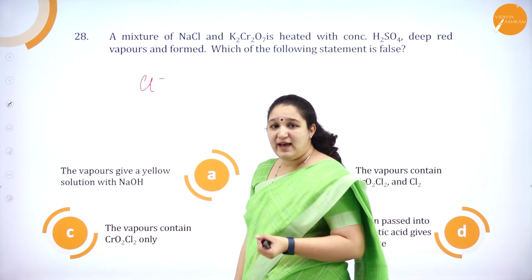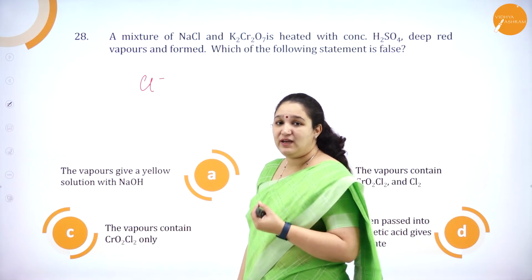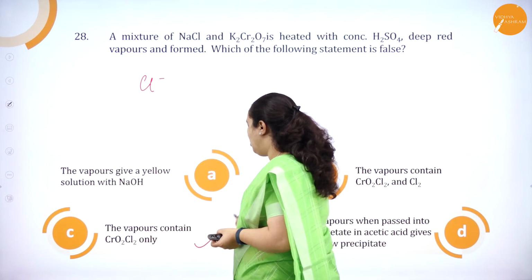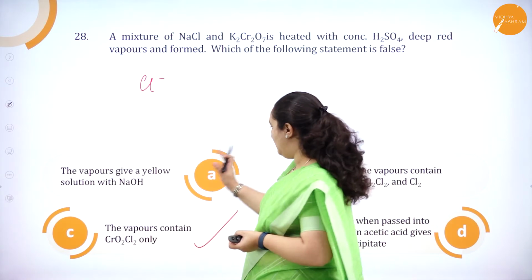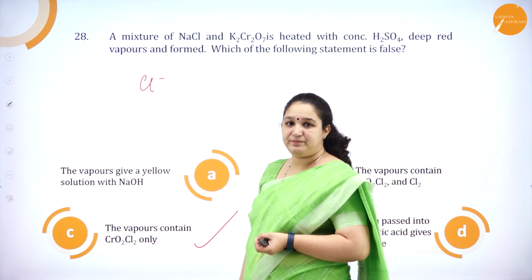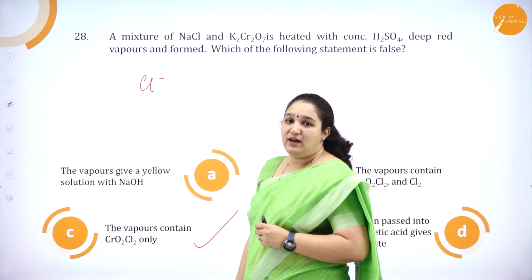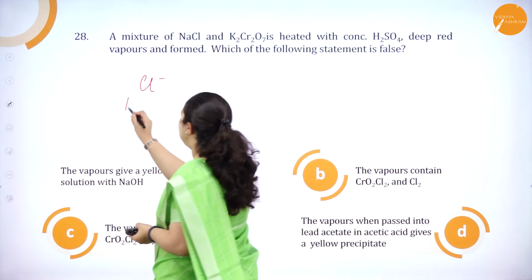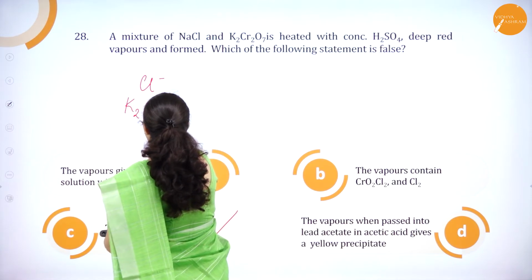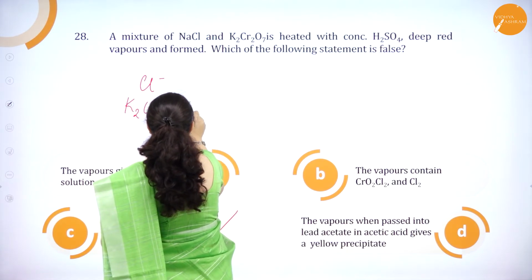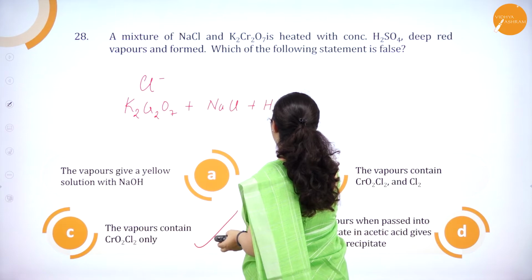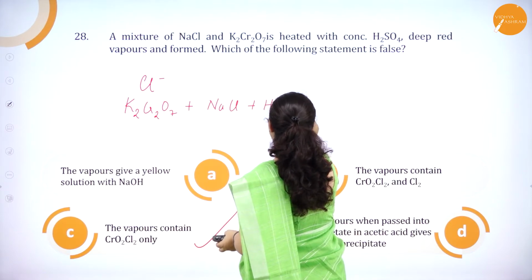If you know the reaction, it is very easy to answer. It contains only chromyl chloride. None of the others are right. I'll write the reaction for you all here. It is potassium dichromate, K2Cr2O7, with sulfuric acid, H2SO4.